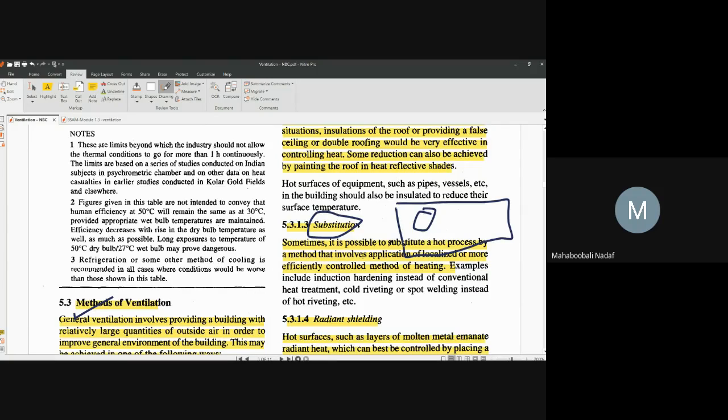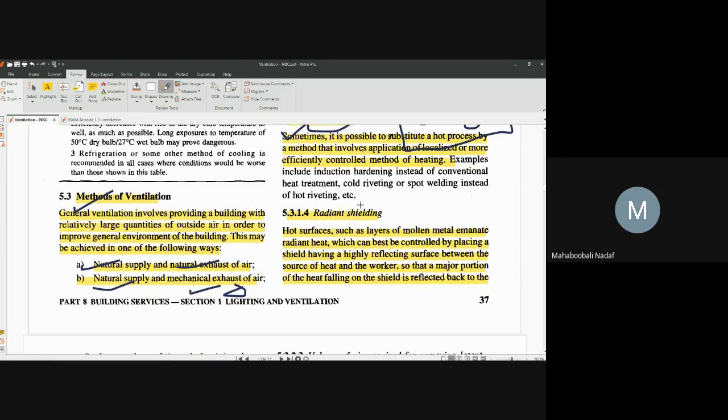You can select a different process that substitutes the original one, and the second process gives less heat. It is called substitution. In cricket, they substitute players. Yes or no? Yes, sir. Substitution is nothing but a process or equipment being replaced by an improved version.